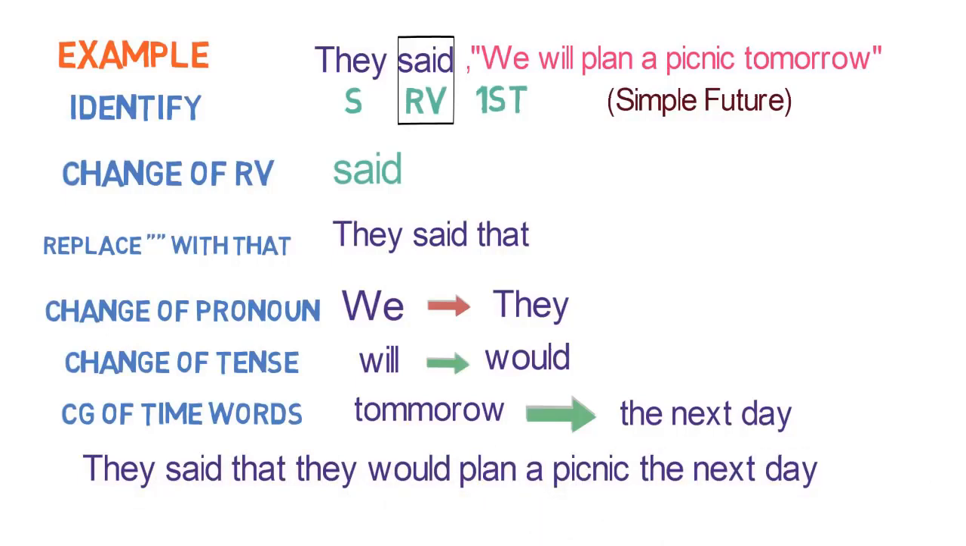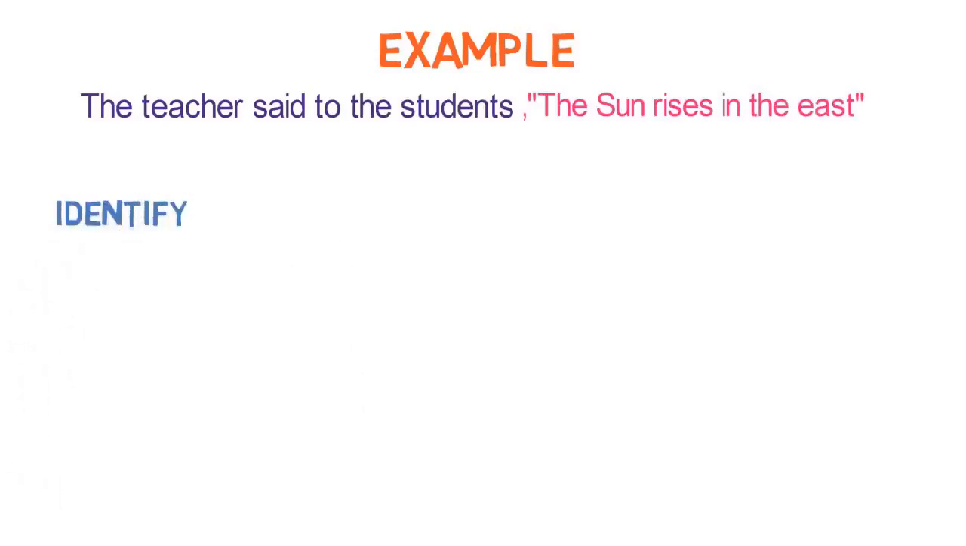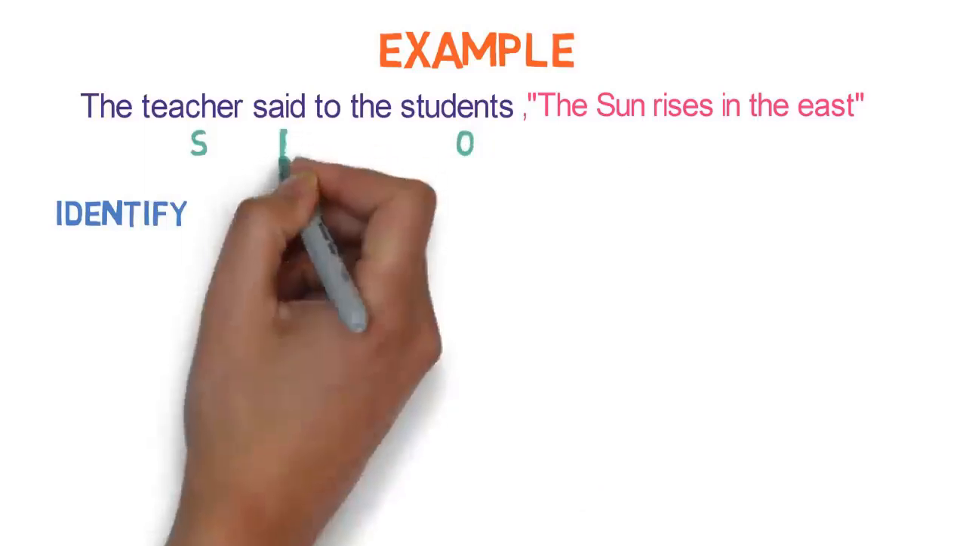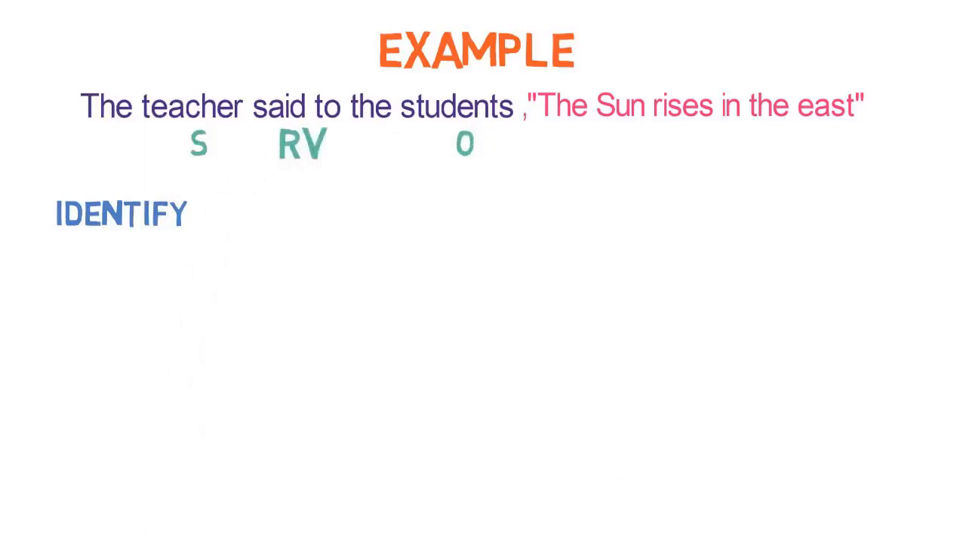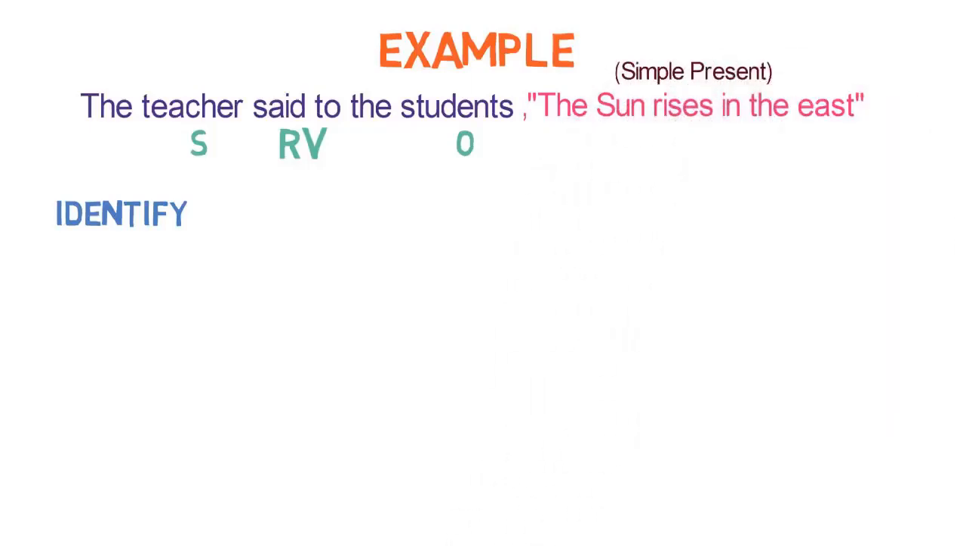Let's look into next example. The teacher said to the students, the sun rises in the east. First step is of identification. Here teacher is the subject, students is the object, said is the reporting verb, and as said is in past form, we need to check the tense of reported speech. It is in simple present tense.